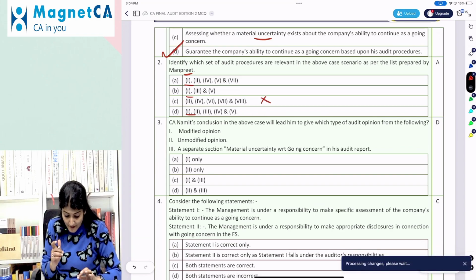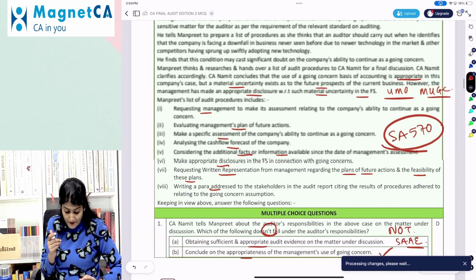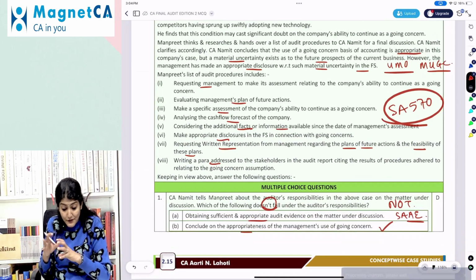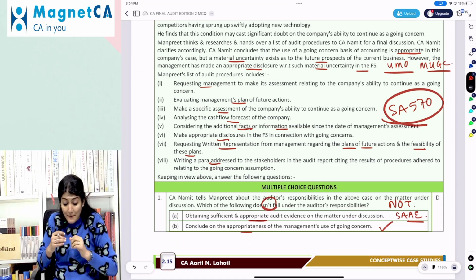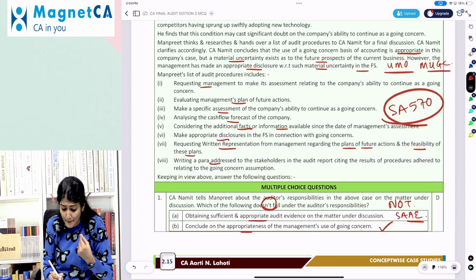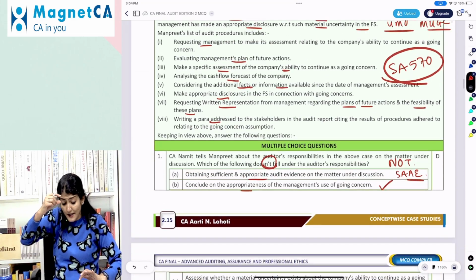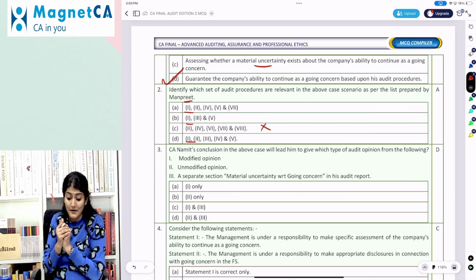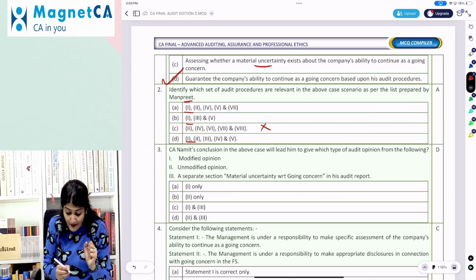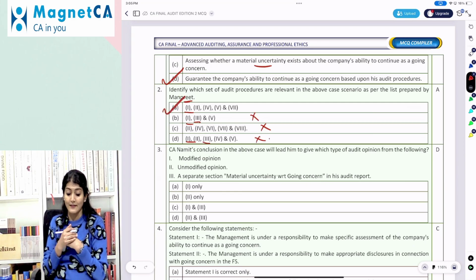Right, so after that, what are the other points we have over there? One. Then the second one, evaluating management's plan for future action. So we ask management, what is your future plan? Making a specific assessment of the company's ability to continue as a going concern. We as such don't mention in the additional procedures a specific assessment of the company's ability to continue as a going concern. That is why wherever 3 is there, we don't like that option. So straight away we can conclude with A.